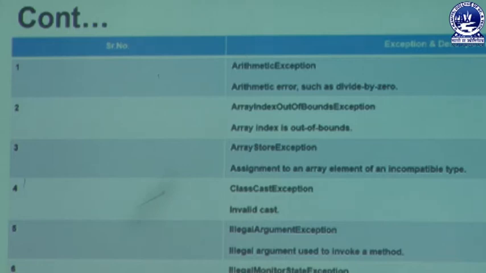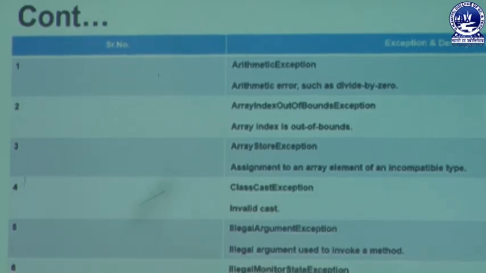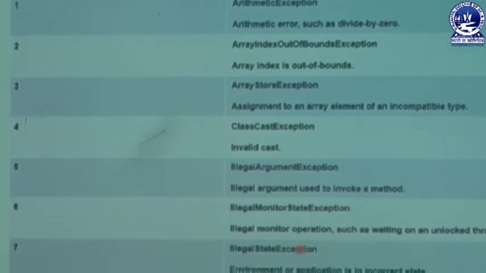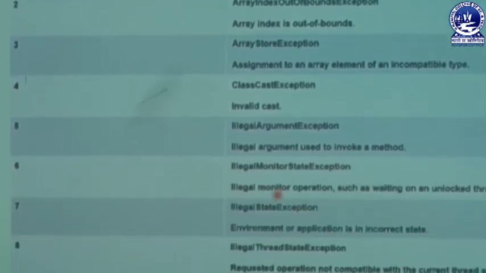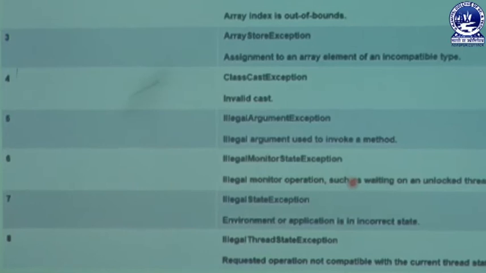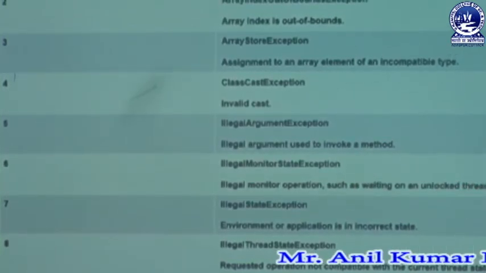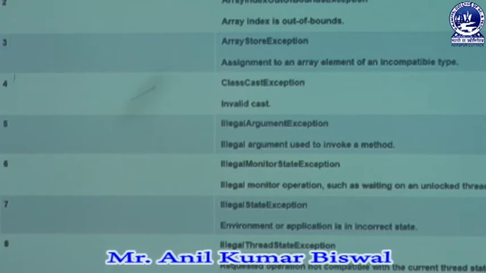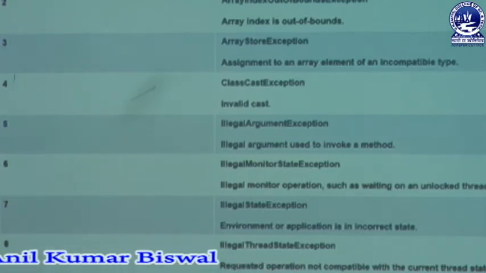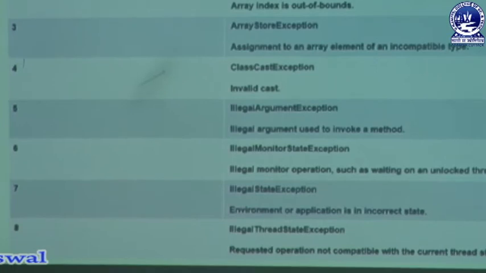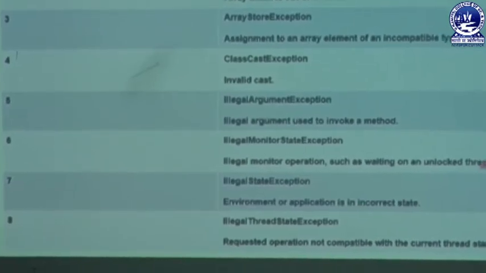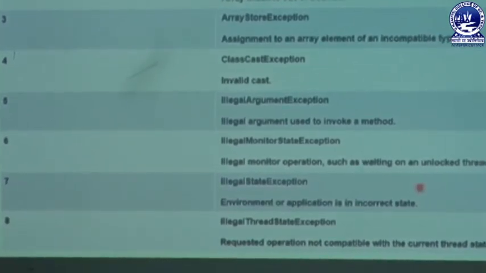Next one we can say is the illegal monitor state exception. Through that exception class we are specially getting a message like illegal monitor operation, such as waiting on an unblocked thread. That means whenever a thread is not successfully executed, we are getting an unblocked, meaning unlocked, thread error message in our program. Next class we can say is illegal state exception.